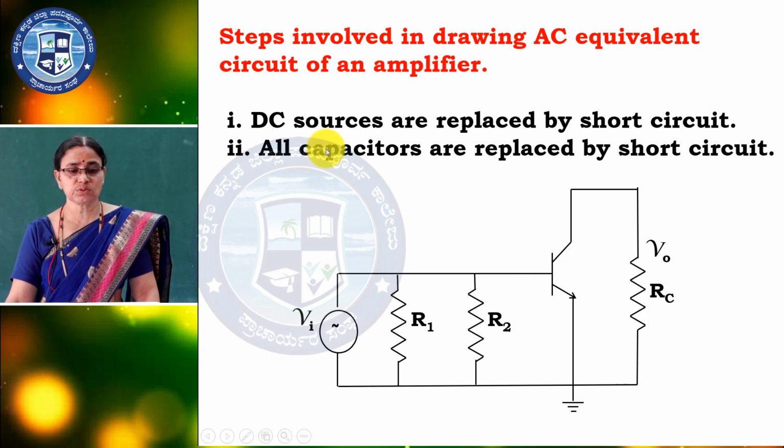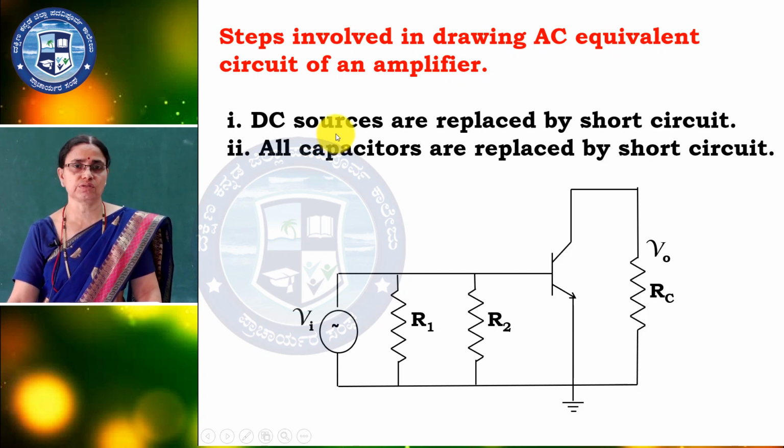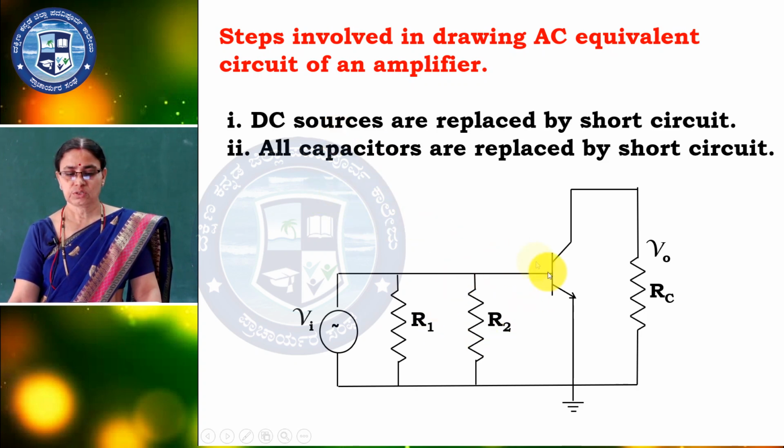If DC is reduced to 0, only AC will be there. You know the function of the capacitor: in AC, all the capacitors are short circuited. So you can consider the circuit this way. Clear? R1, R2, no capacitors here, directly connected, and RC is directly connected to the ground, since there is no DC.